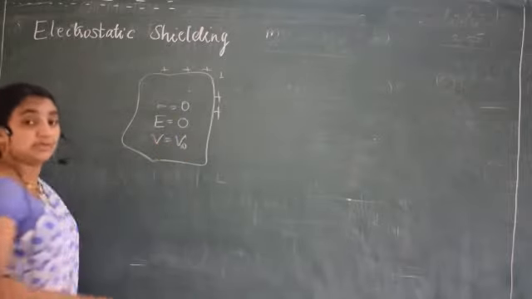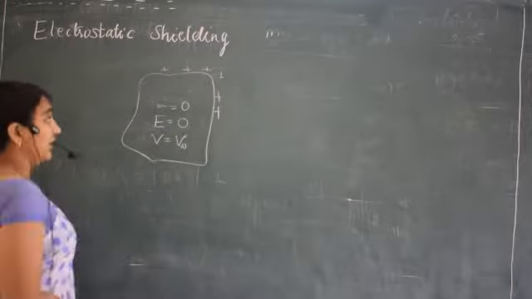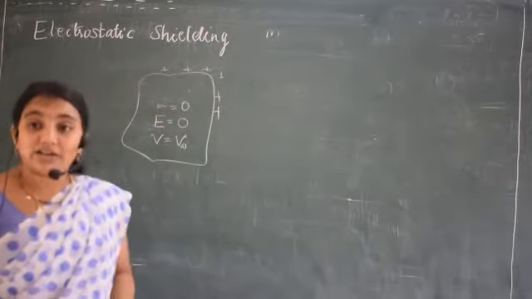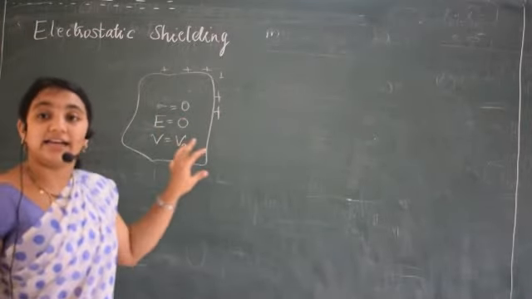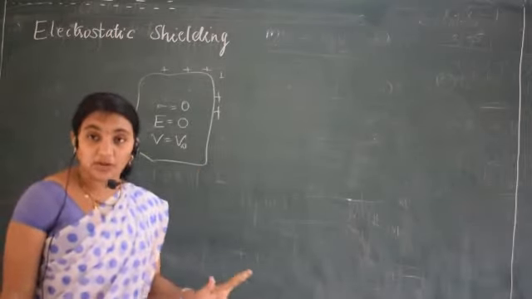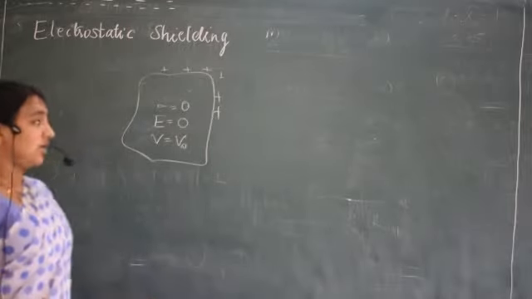These are concepts which you have already learnt in previous classes, correct? Just recalling: if we have a charged conductor, charges always reside on the surface. Inside the conductor, surface charge density is 0, electric field is also 0, but potential is constant.